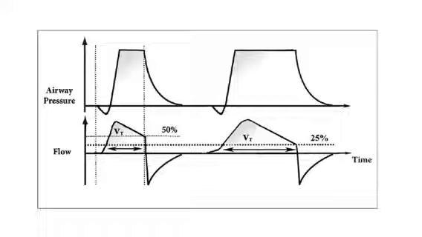As we can see below in this flow versus time scalar, my patient is still breathing and my ventilator has cycled off. That is at 50%. And if I change my ventilator setting to 25%, my patient is still breathing, but at 25% of the peak flow the ventilator will start exhalation.